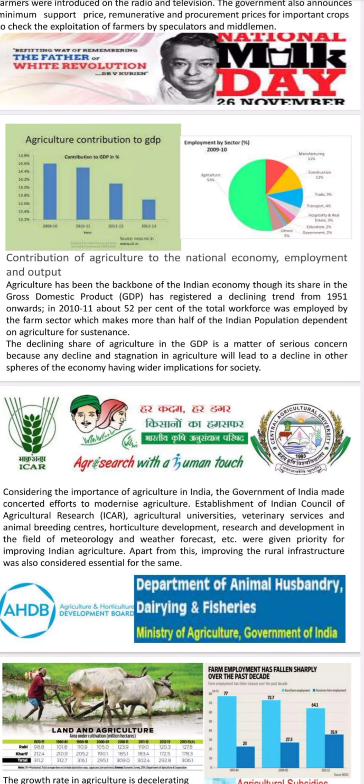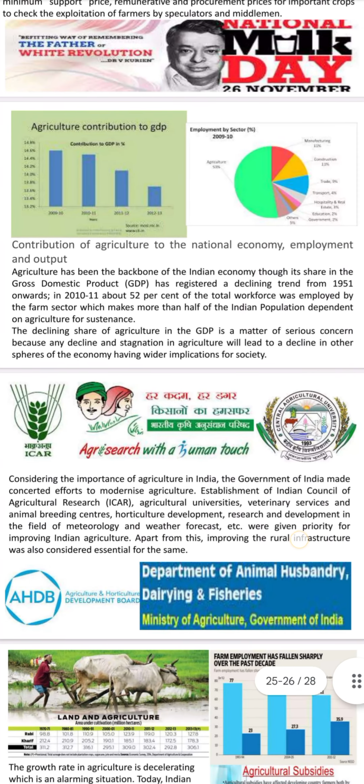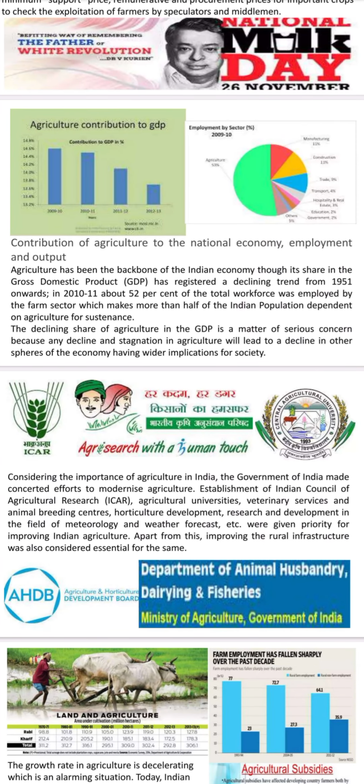The declining share of agriculture in the GDP is a matter of serious concern because any decline and stagnation in agriculture will lead to decline in other spheres of the economy, having wider implications for society.